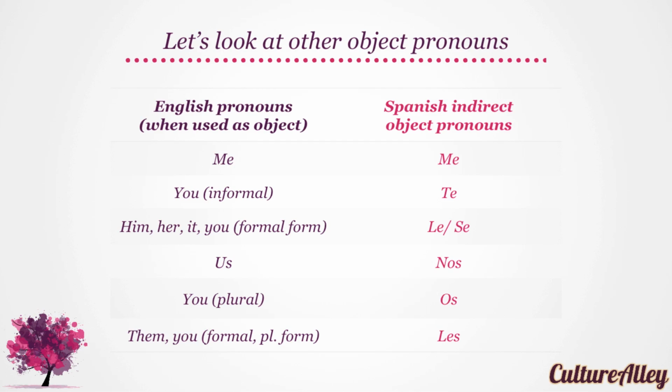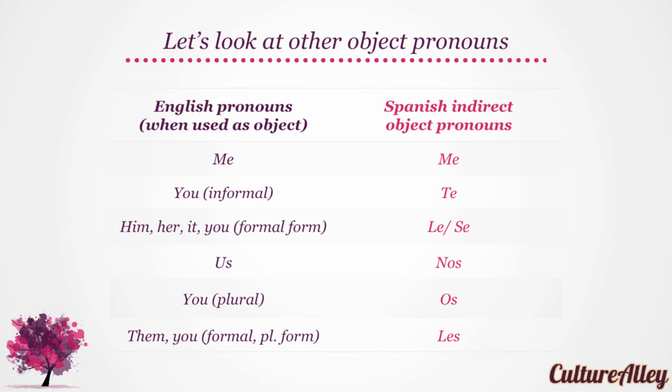Te. Him, her, it, and the formal form of you are translated as le and se. Moving on, us is translated as nos. Can you say that? Nos. Informally, the plural form of you becomes os. Try that, please. Os. And finally, them and the formal and plural form of you are translated as les. Let's say that again.